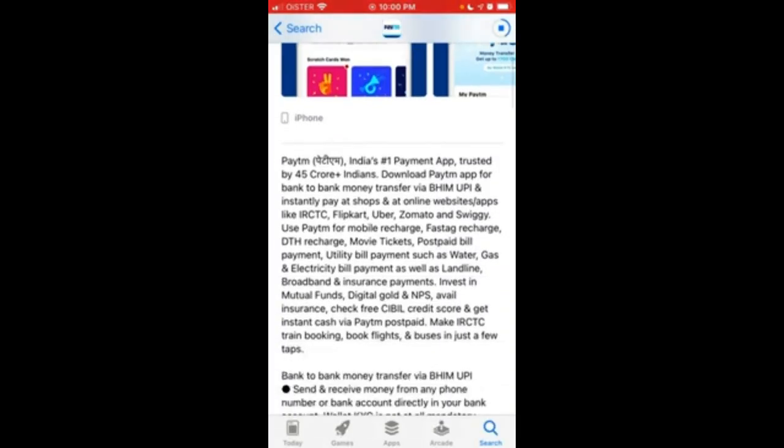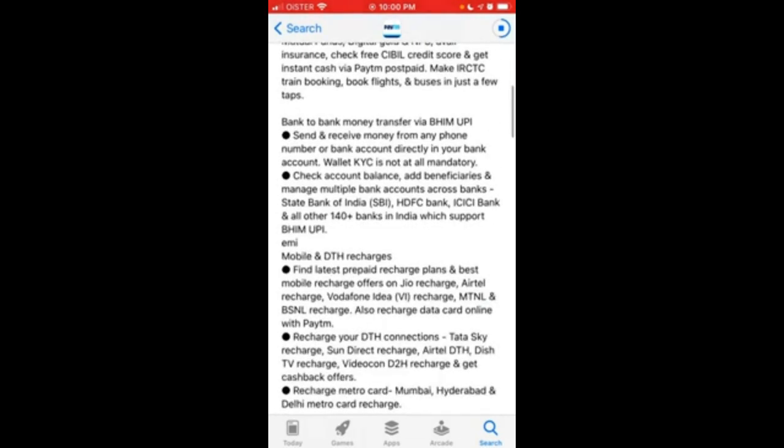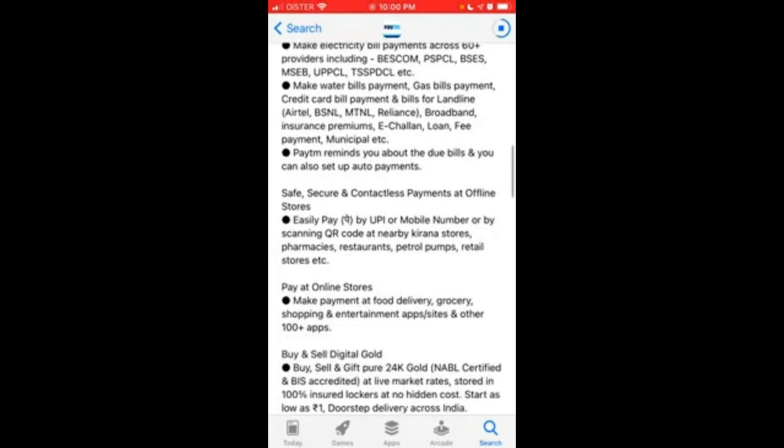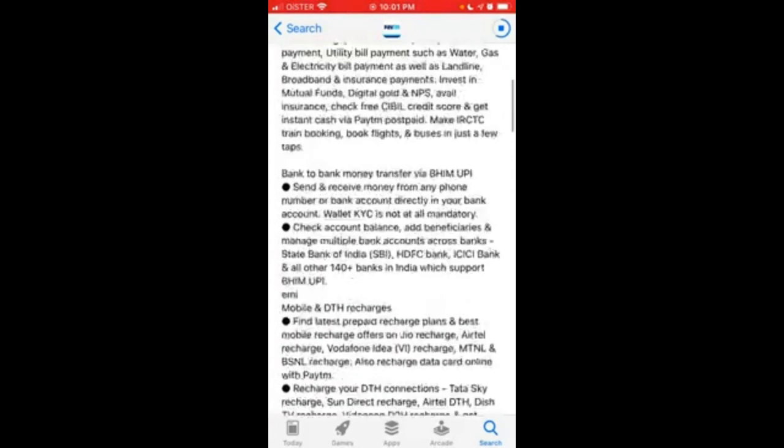And you can not only use it for money, but you can use it to buy movie tickets, bill payments, utility bill payments, electricity, and all of that. Send money to your mobile phone, and all of that.